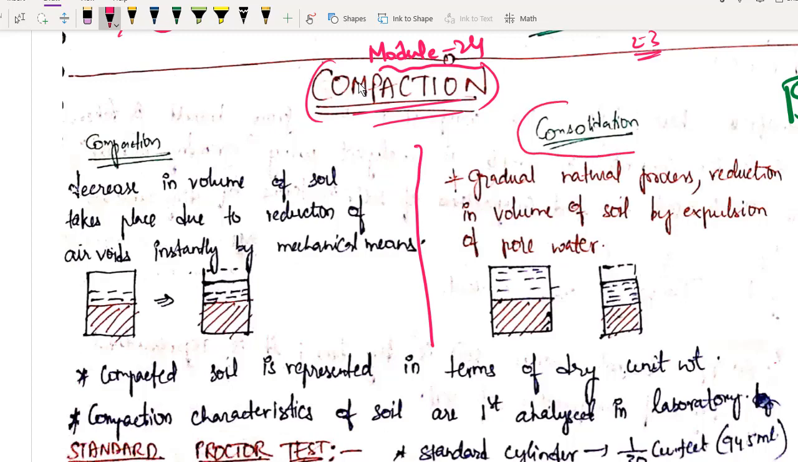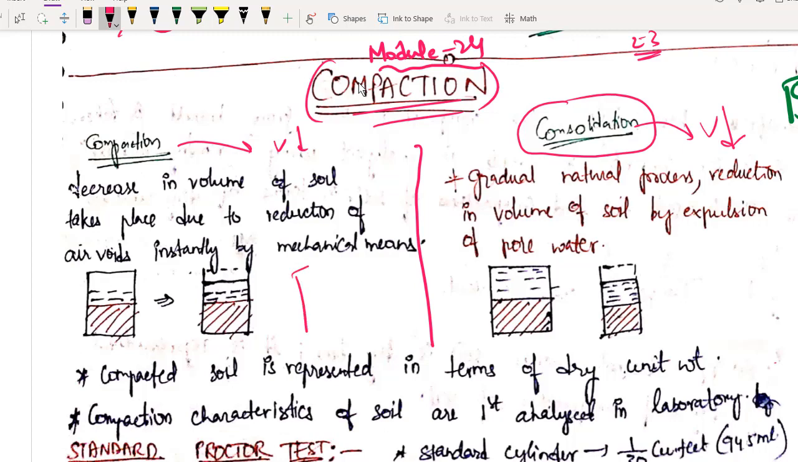See, you haven't heard about this word consolidation yet. We will study this in detail in the next chapter, compressibility. But I just want to tell you that these two terms are almost similar, because in compaction we are decreasing the volume of our soil sample. In consolidation also there is a decrease in volume of the soil sample. But what is the difference?